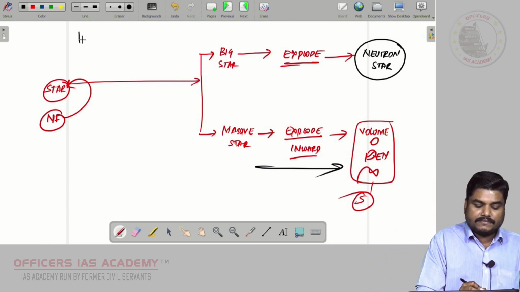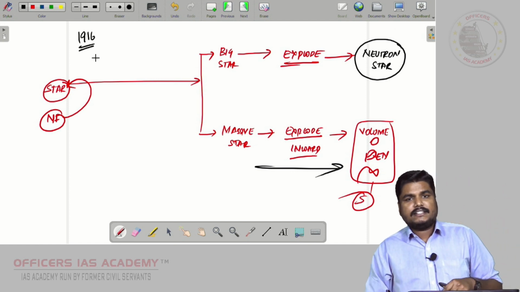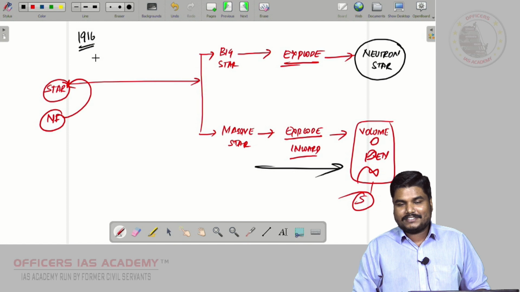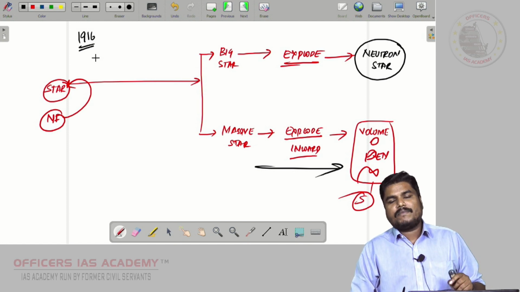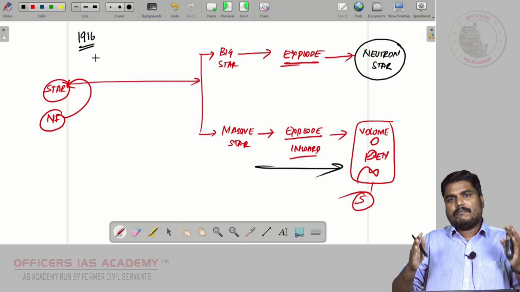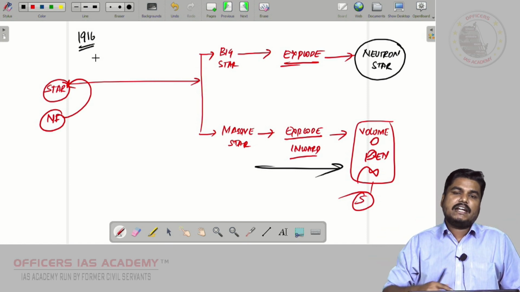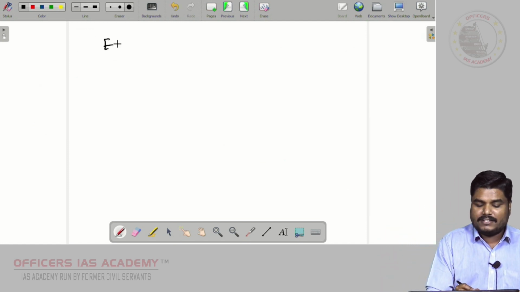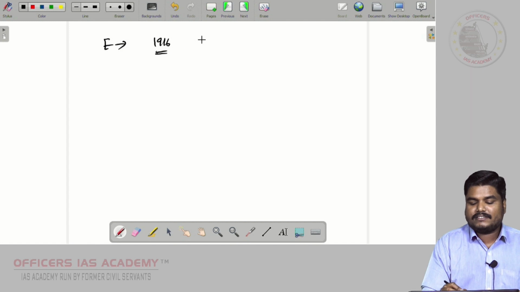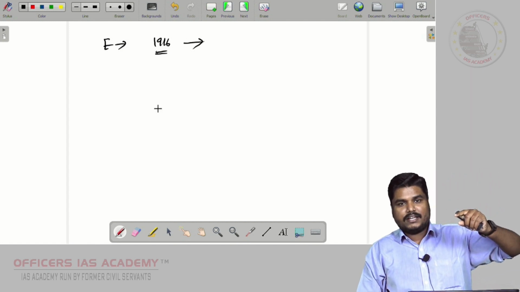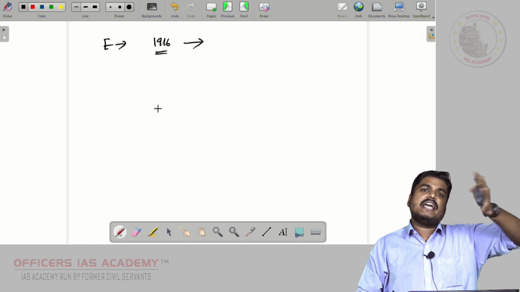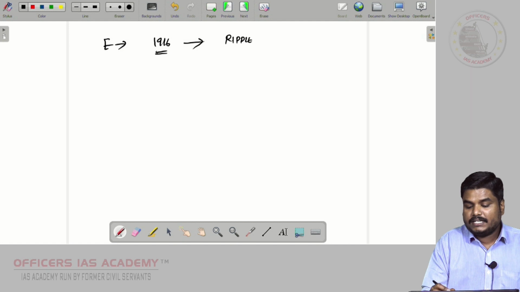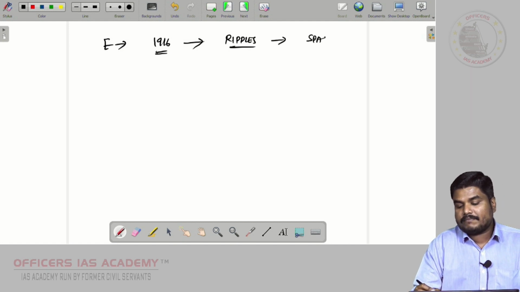So in 1916, Einstein, in his theory of relativity, spoke about black holes. He said that when a massive celestial body is accelerating at a very high speed, it is going to create ripples in space-time.